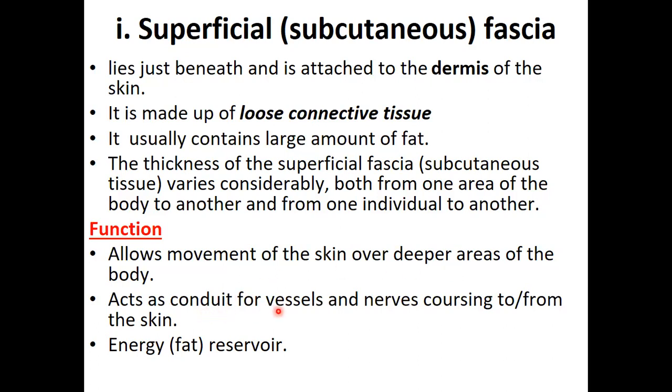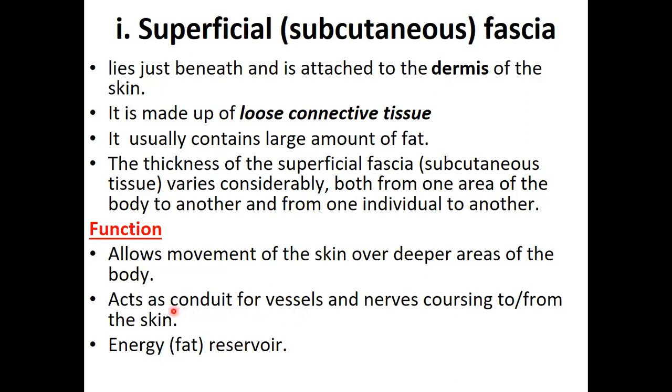Next is it allows blood vessels to reach the skin as well as the deeper structures. Okay, so blood vessels are coming from the arteries. Arteries are always deep. Veins are the ones that are on the surface. So even the skin needs arteries. So arteries will pass through the two layers of fascia, the deep, the superficial, then reach the skin. So it acts as a conduit or medium through which blood vessels will reach the skin.